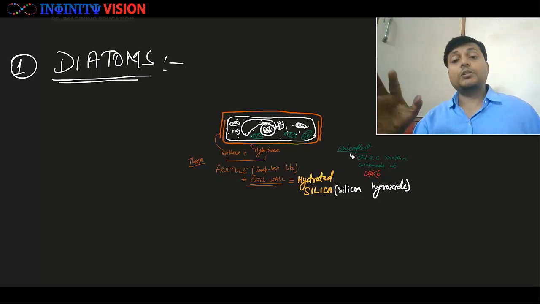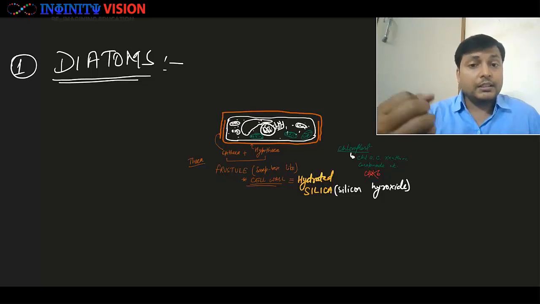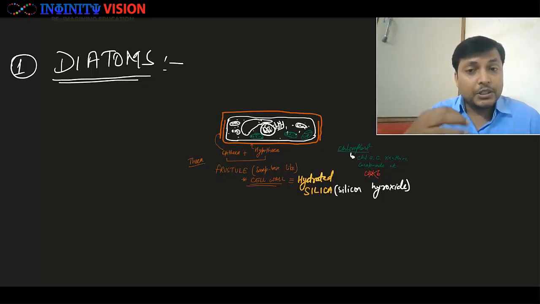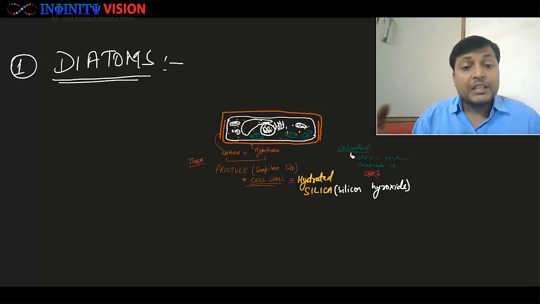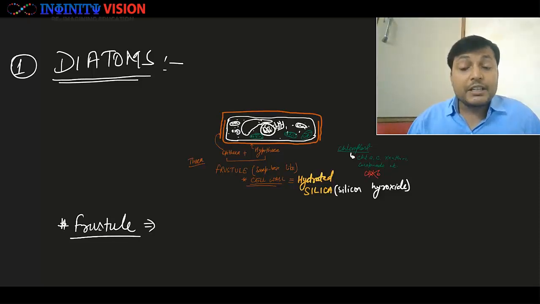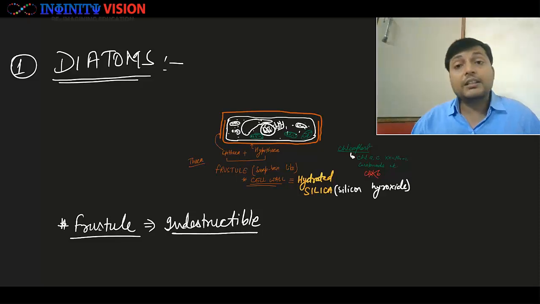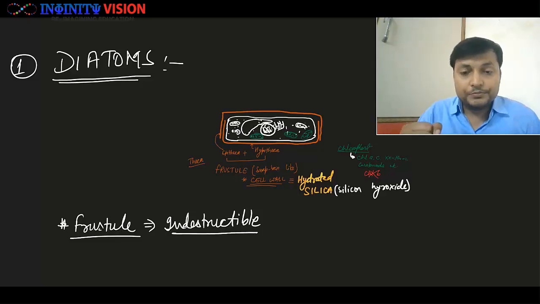that they have a cell wall which is made up of hydrated silica, called frustule, and this frustule has two units which are known as theca, the inner and smaller one hypotheca, and the outer and larger one epitheca. Great. Now one more thing which is very important to note is this frustule is very hard and indestructible. Okay, मतलब आप इसको डिस्ट्रक्ट नहीं कर सकते हैं, ये जल्दी नहीं टूटता है. It is very hard, very stiff. Okay, so it is indestructible.